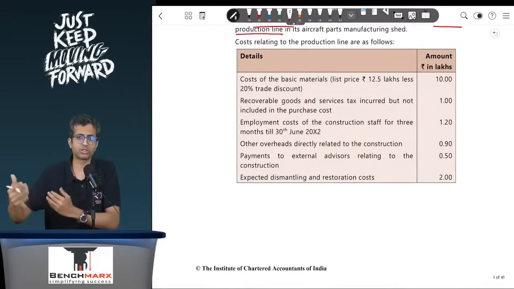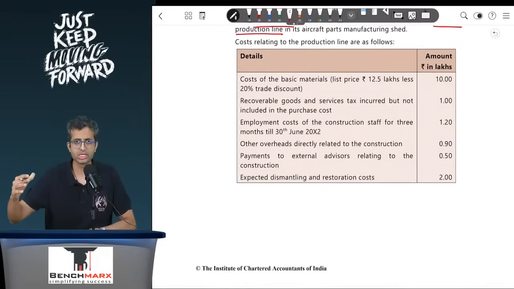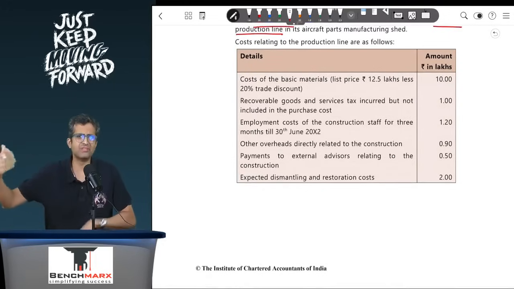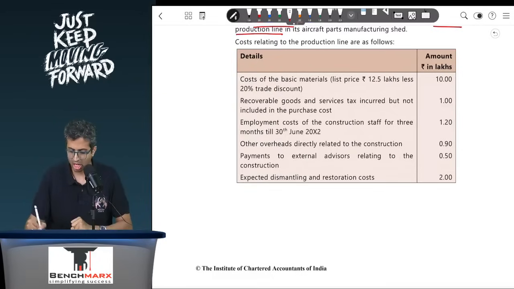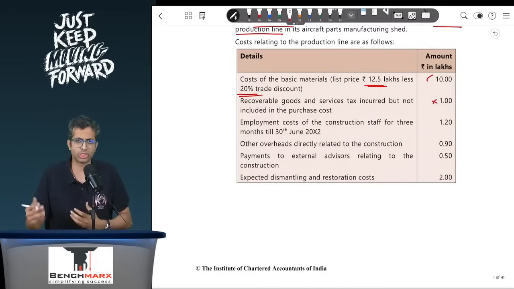We can use this for the purpose of calculating our total cost, then finding the depreciation and everything else based on that. So we have kind of gone through the case in general. Cost of basic materials whose list price is 12.5 lakhs less 20% rate discount. Rate discount is to be deducted, and hence this 10 lakhs should be a part of the cost. Recoverable goods and services tax incurred but not included in the purchase cost. So this should not be included. Well, it is not included, and hence there is no separate adjustment to be done for the same.